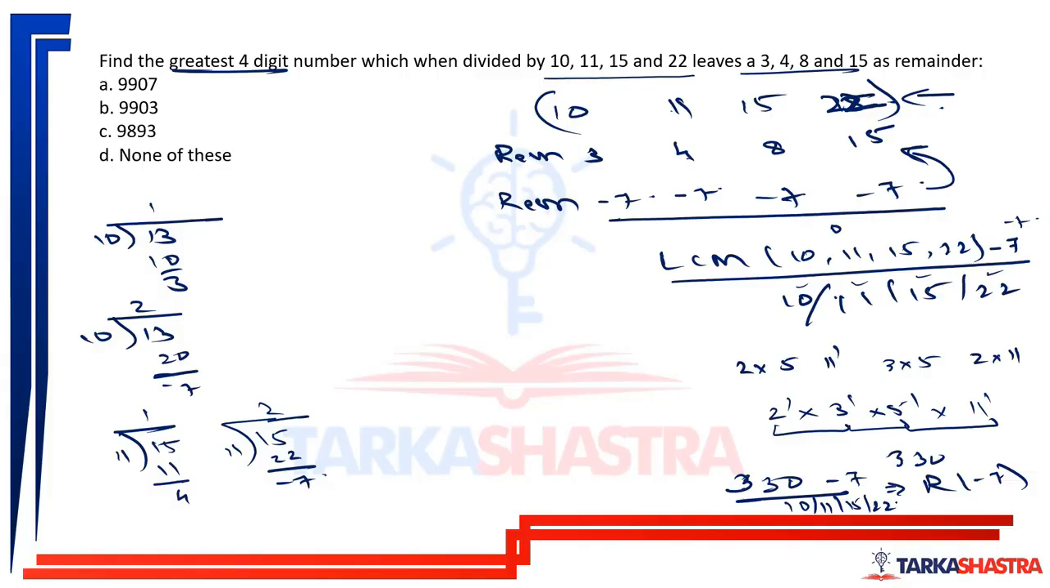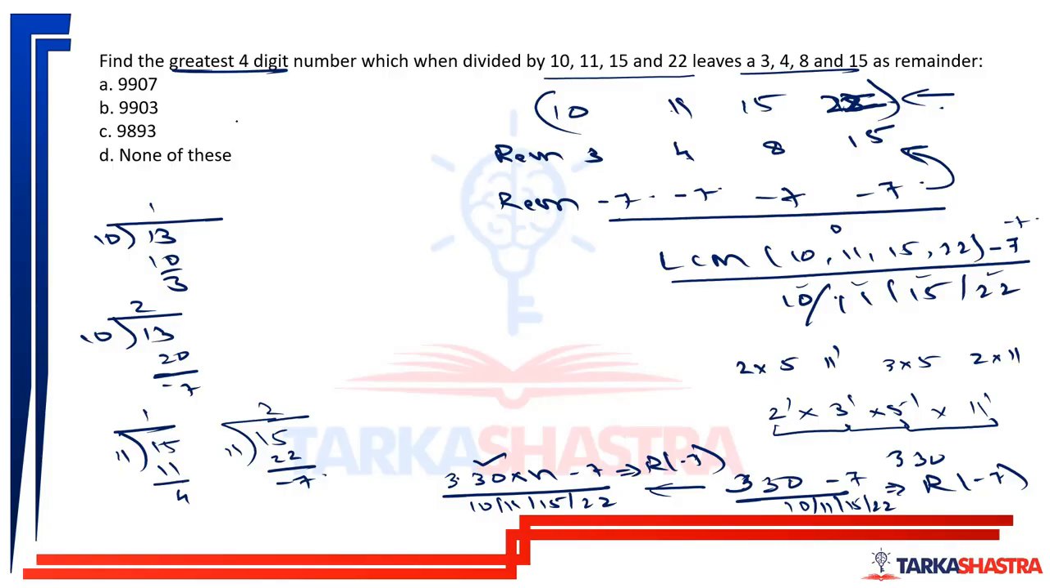Okay. Now try to understand this thing. The next number which will satisfy this condition will be a multiple of 330 minus 7. Because when divided by 10, 11, 15 and 22, this number again will be divisible by 10, 11, 15 and 22 and will leave a remainder of minus 7. But for that, this number should be divisible by 330.